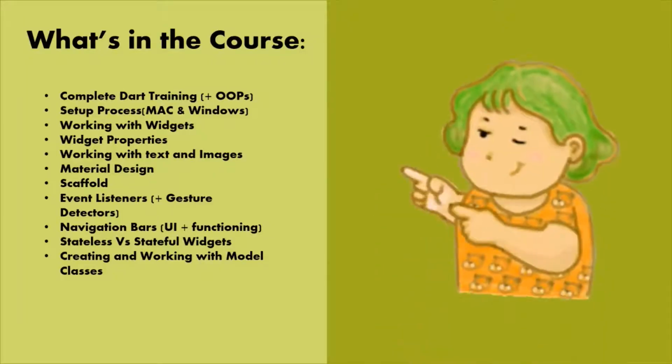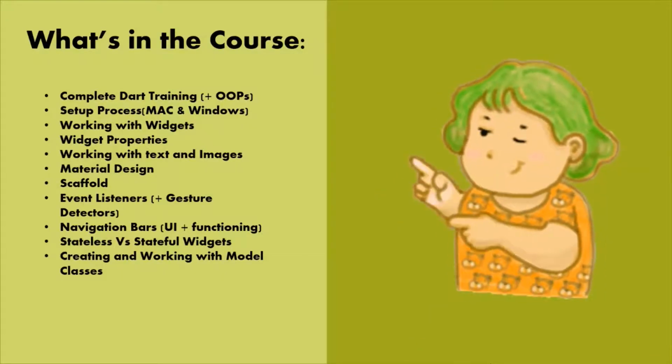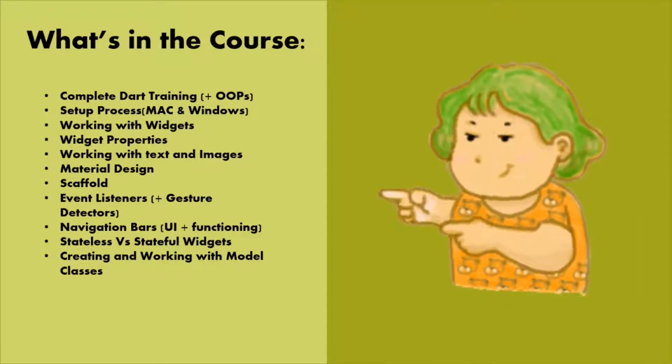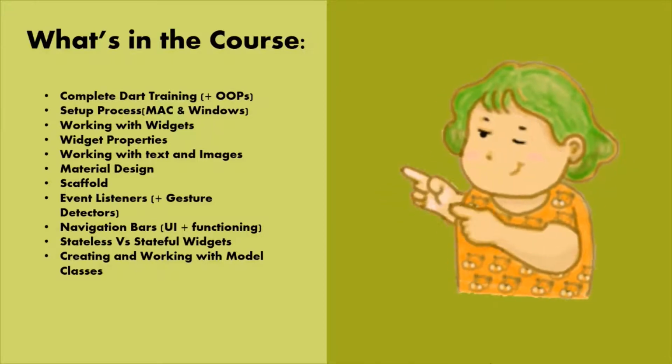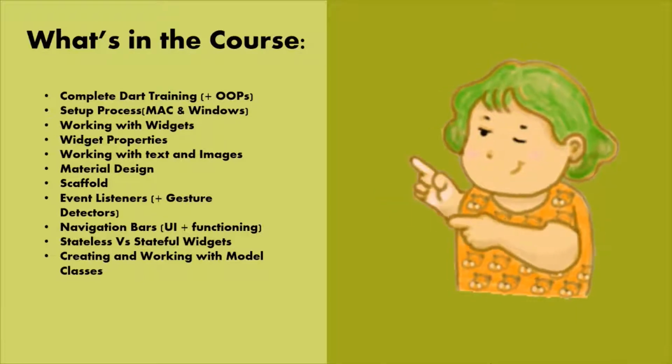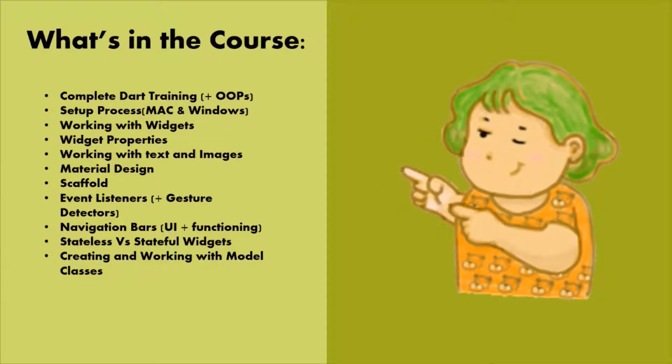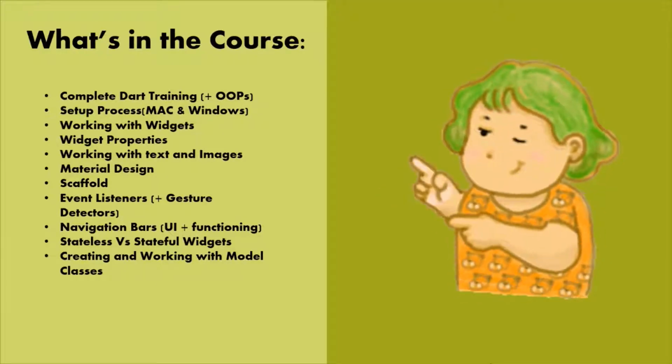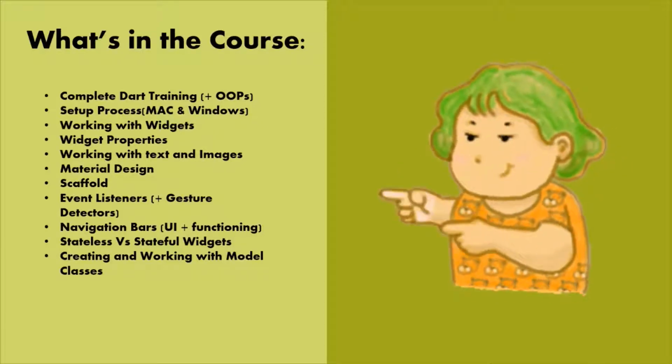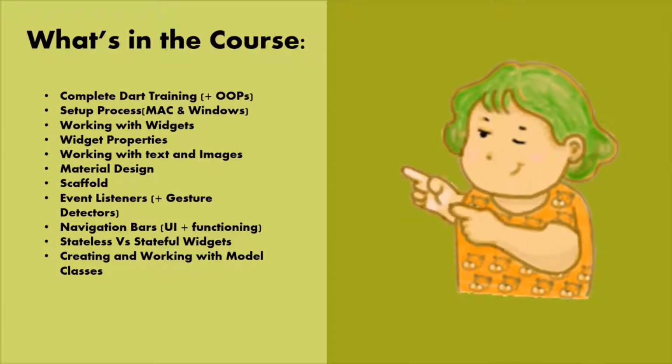So, this course is best for the ones who have zero programming and coding knowledge because this covers the Dart programming language, which is used for Flutter, completely. Here, the concepts of Dart, like the integers, variables, how to work with them, how to work with the loops and conditional statements, including the OOPS concepts like the classes and objects and abstracts and interfaces, and a few advanced concepts like the maps and lists are also covered, which are very much required for you to be a good Flutter developer.